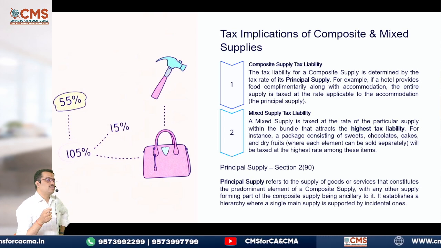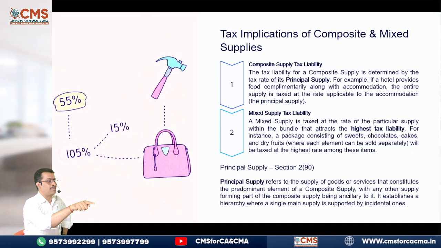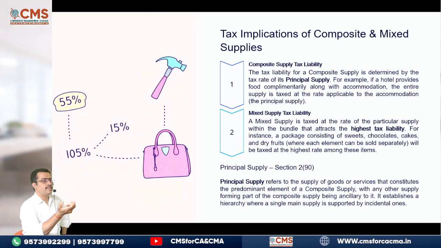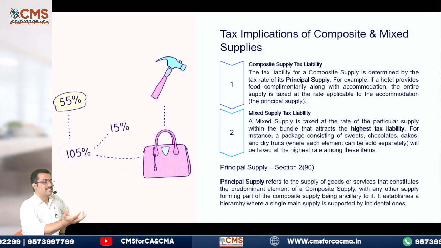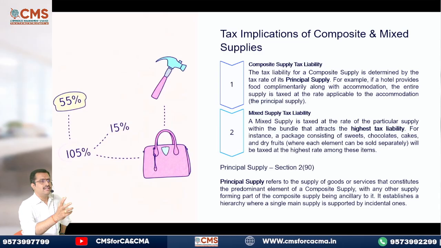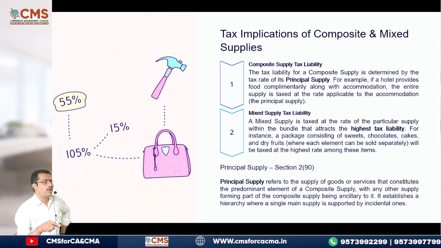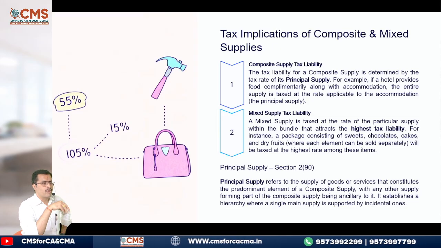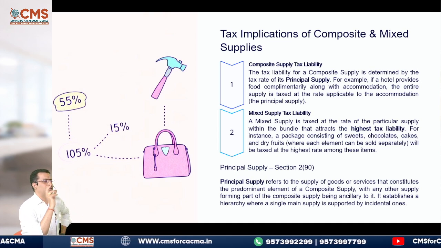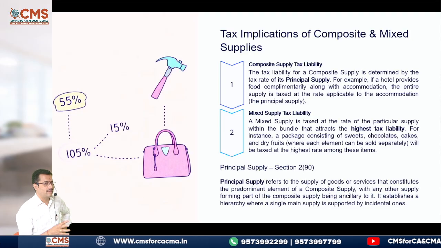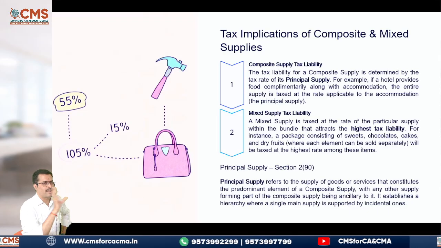But when it comes to soap, I'll tell you one example where it can become a composite supply. Soap with that one, what is that called? Which you use to rub. Loofah. Okay, I don't know. That's the reason I'm asking you. Because in our home also there was a discussion. What is this? Before coming to the class, I was asking, what is this called? My wife was telling something else. So I didn't want to take that name. Hence I asked you. You people are the right people to tell.